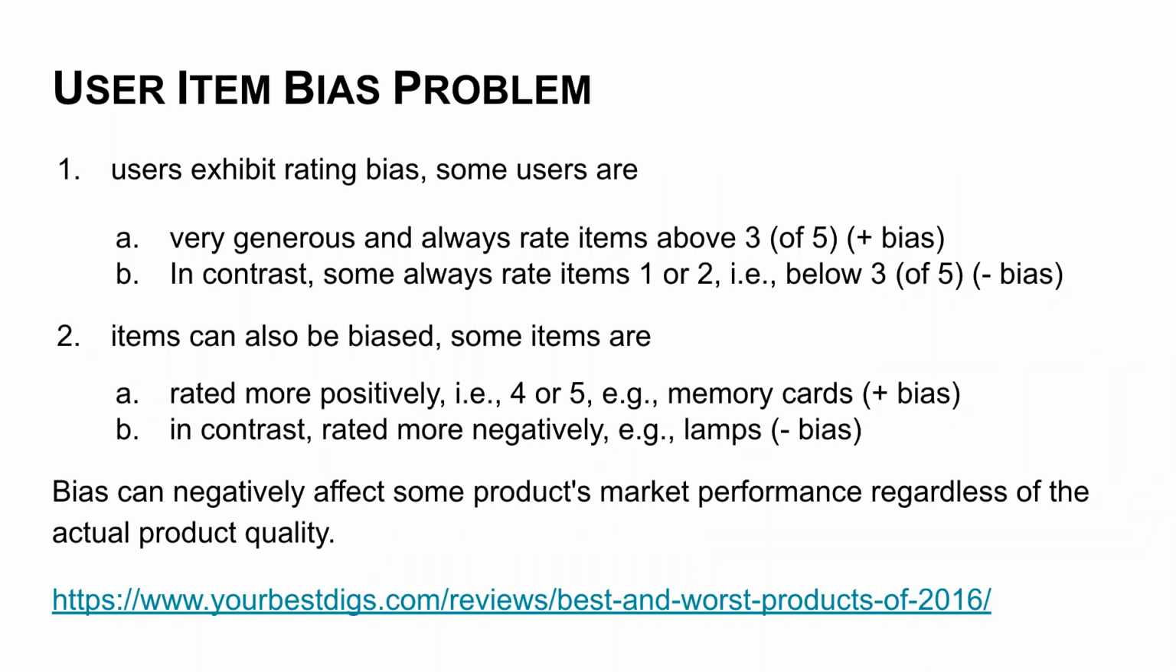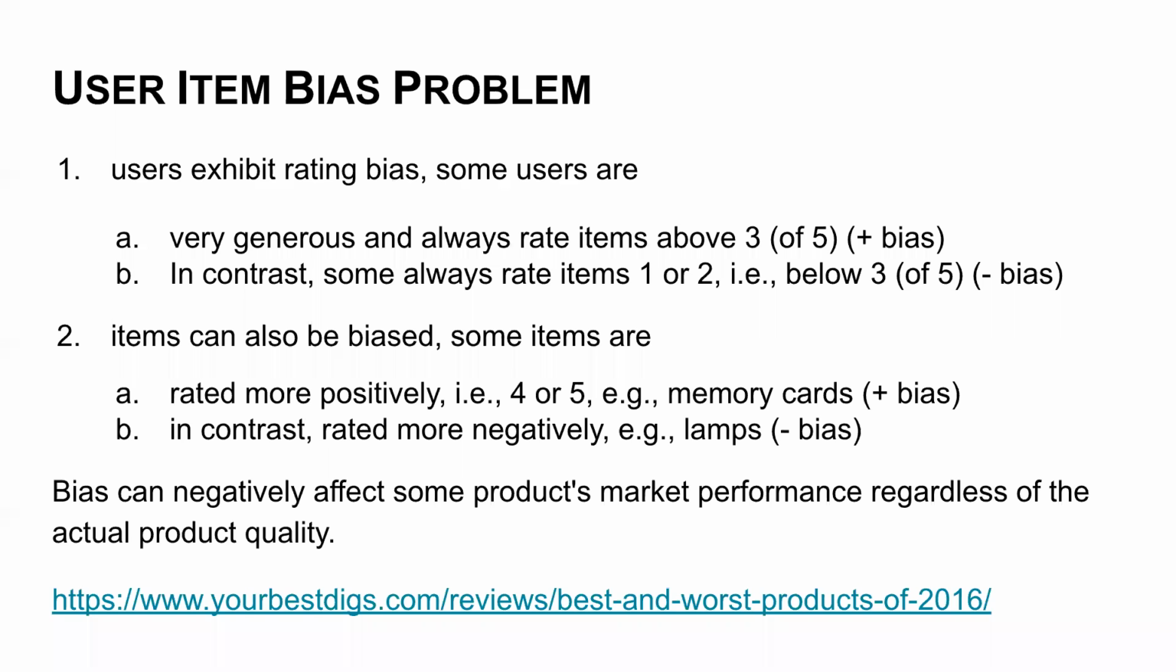So there may be users who rate products very positively, and in contrast, there can be some users who rate items very negatively. Some users only give ratings above 3, or some users give only a rating of 1 or 2, which is below 3. So they are negatively biased or positively biased.